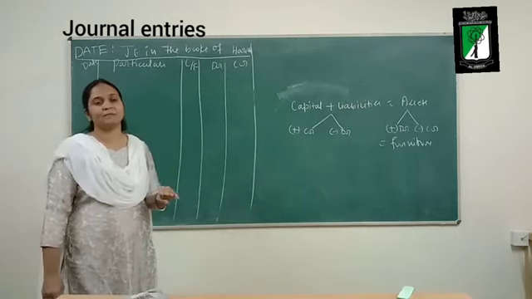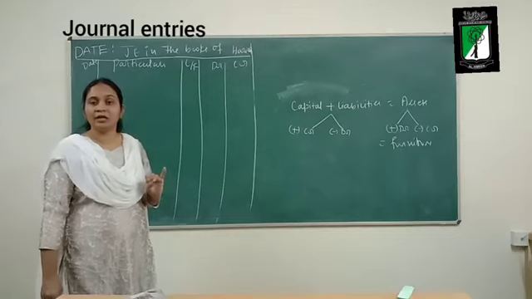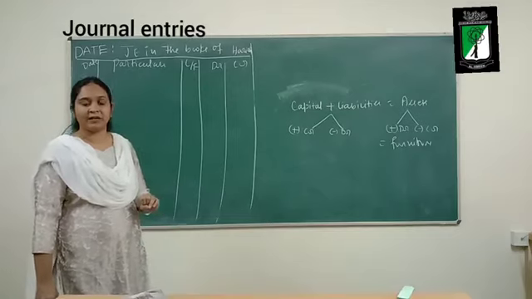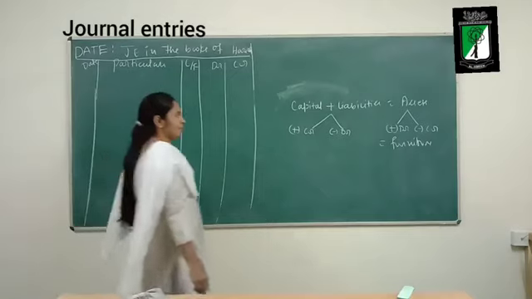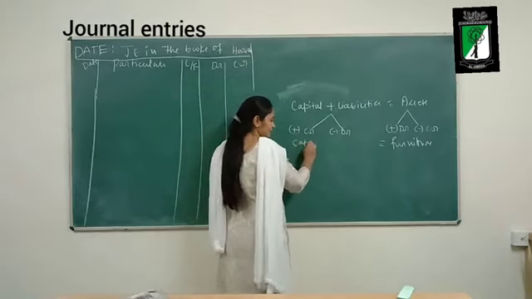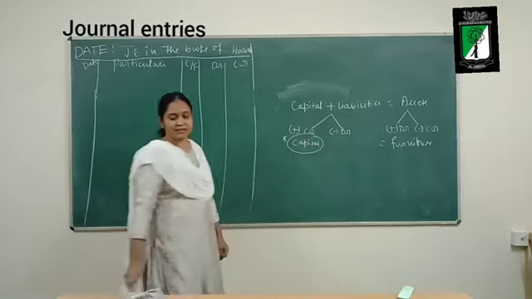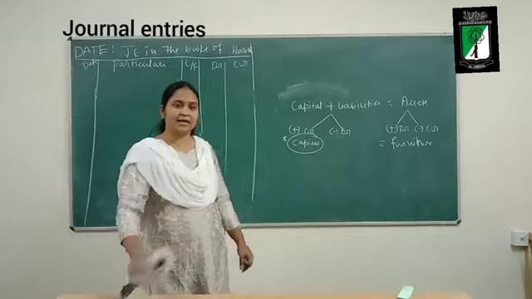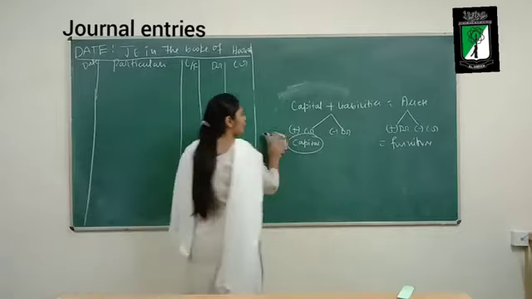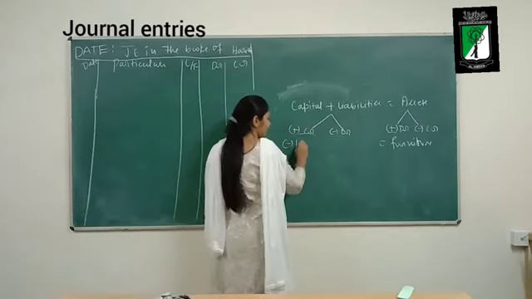Always, losses and profits will have impact on the capital. I cannot write capital here. I should write the reason for which there is decline in the capital. What is the reason? Loss by fire.